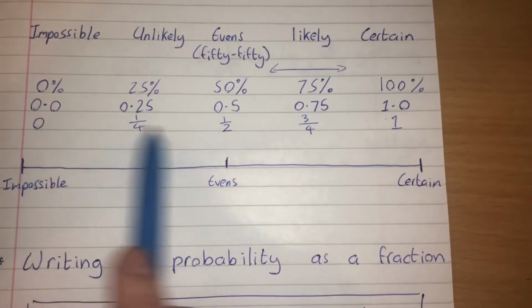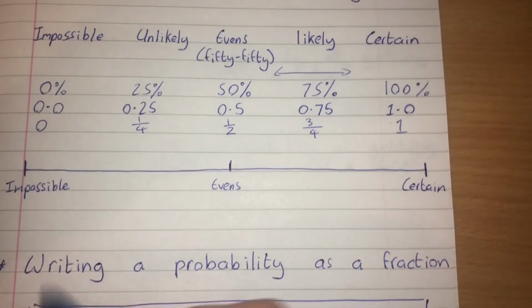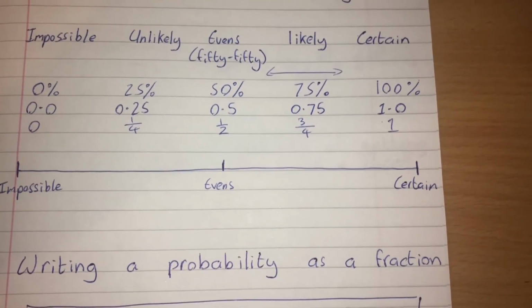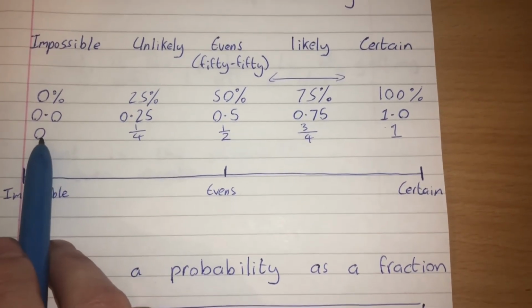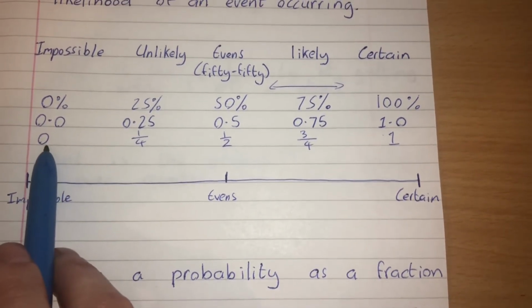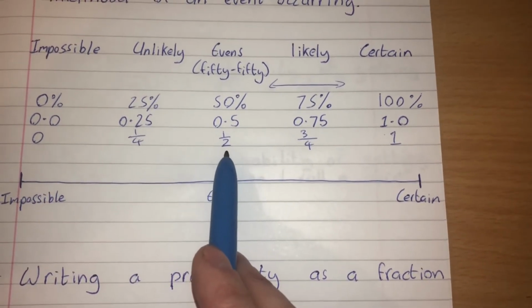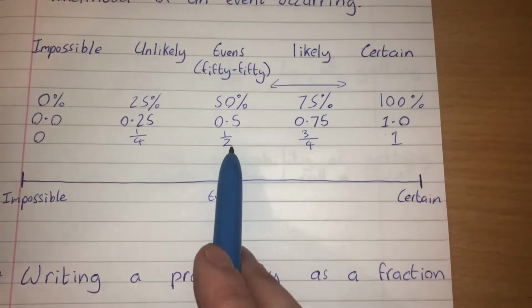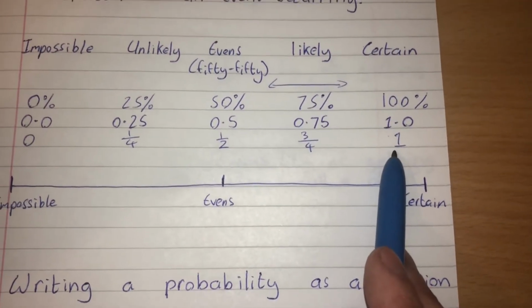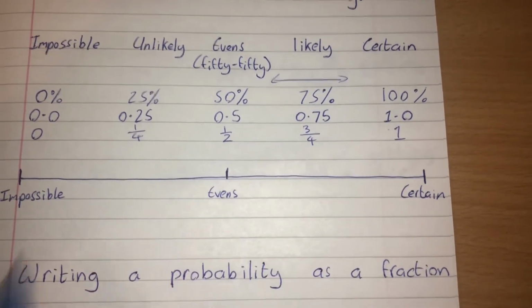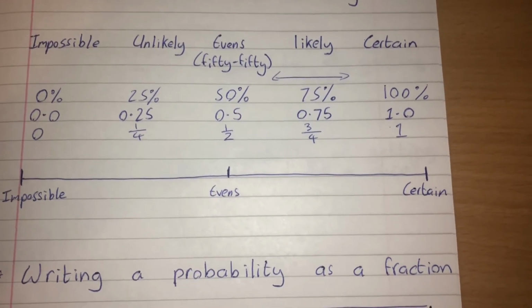Fractions also, we can use them, and in my opinion, they're the easiest way to describe certain possibilities and probabilities of events happening, and we're going to look at that later in this lesson also. With fractions, 0 is impossible, a half is evens. Again, we used that example earlier of a coin: you have a half chance of getting a head or a half chance of getting a tail. And 1 if something is certain. You can have fractions, of course, in between, where we talk about unlikely and likely also.